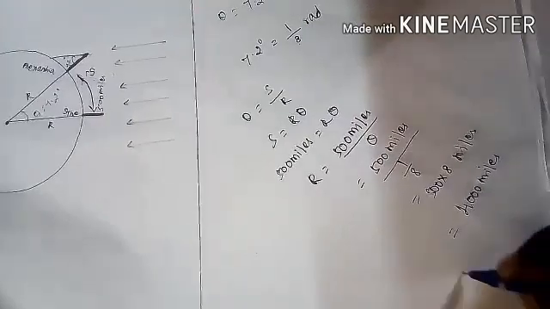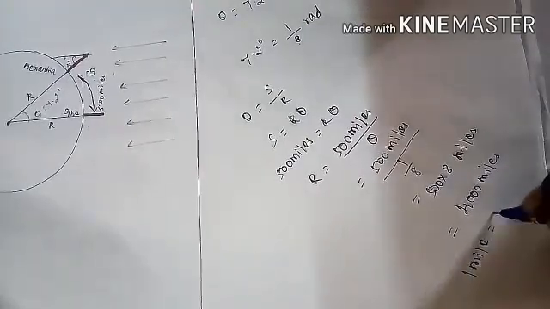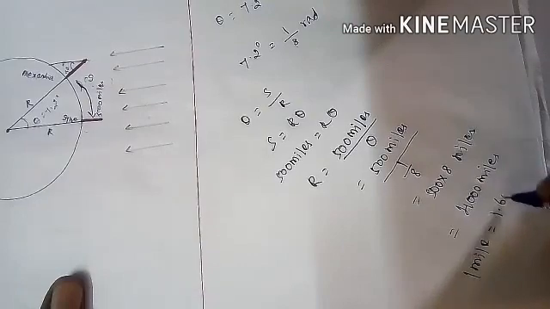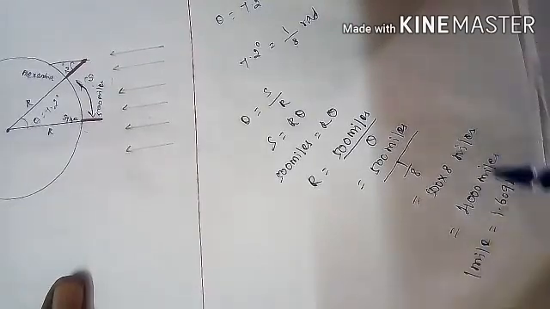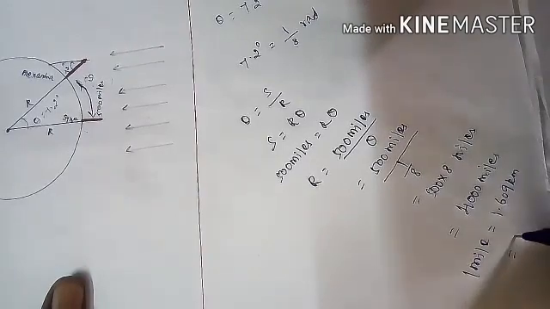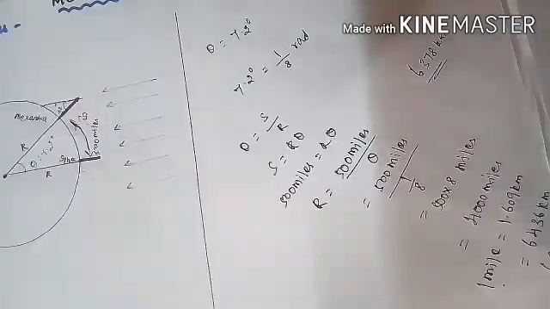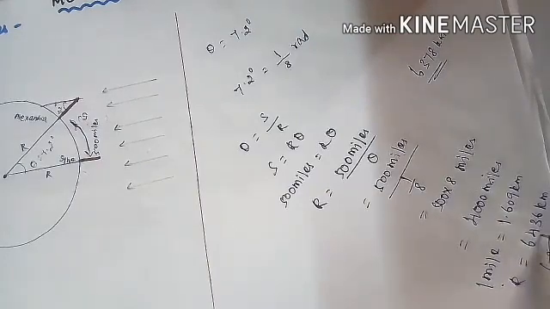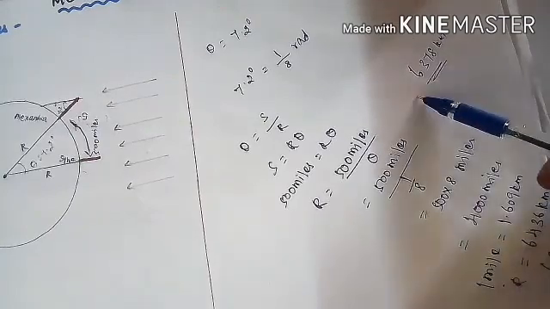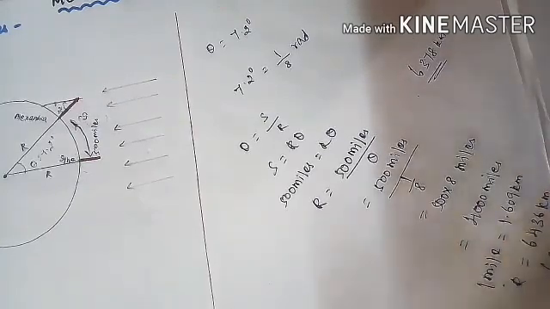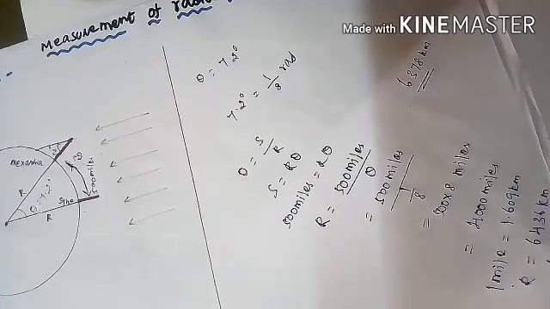You know very well 1 mile is equal to 1.609 kilometers. So 4000 miles is equal to 6436 kilometers. So our earth radius is R equal to 6436 kilometers. This value is very close to the modern value of 6378 kilometers. So he measured the radius of the earth as 6436 kilometers.